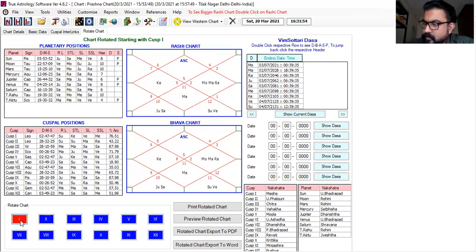Check Jupiter potential. Jupiter is in Mars star, Jupiter sub. Mars is not in 6, but Mars is there in 11. And Jupiter is in the sub of Jupiter. Jupiter is there in 5, and Jupiter is there in 6 also. And final confirmation, Mercury.